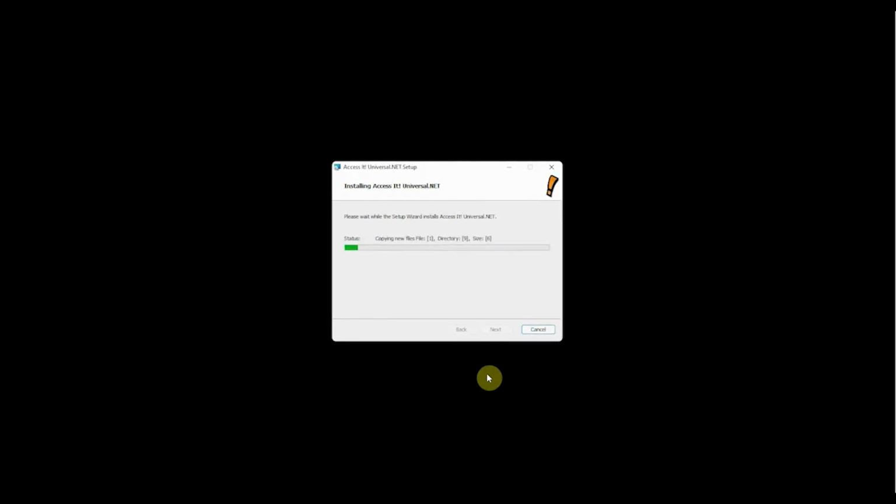Otherwise, it will only provide the options to uninstall Access It or repair the existing installation if the same version is detected.